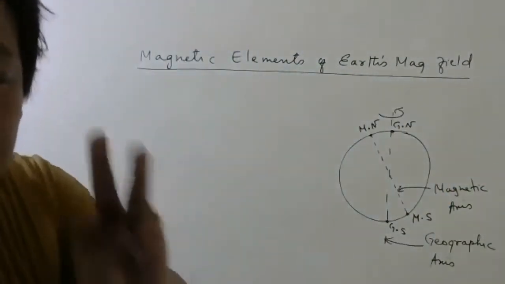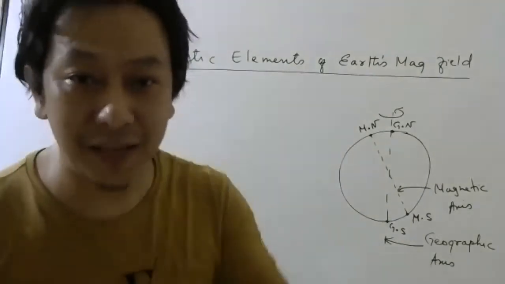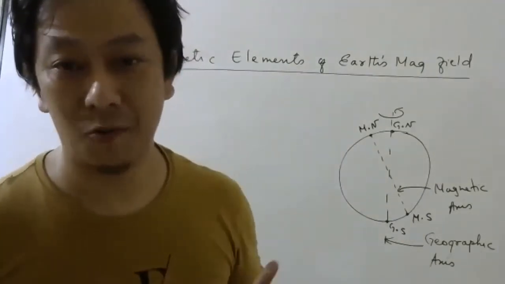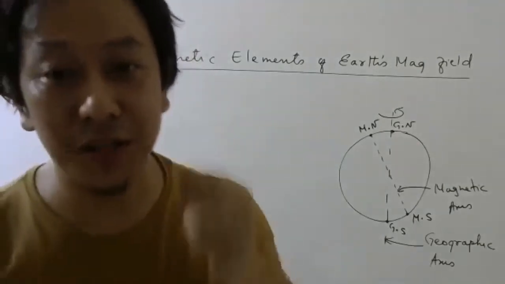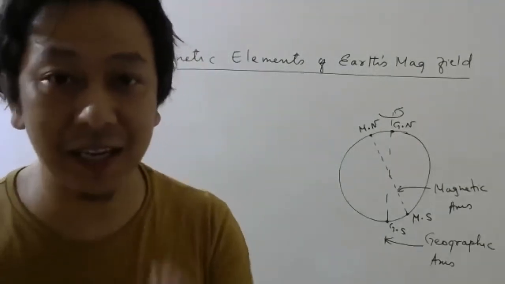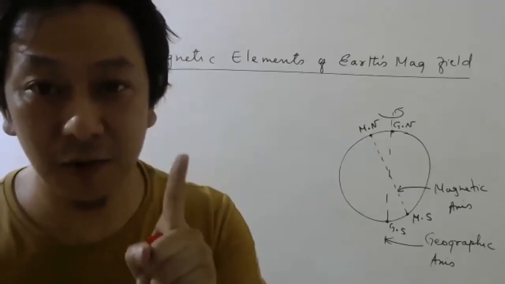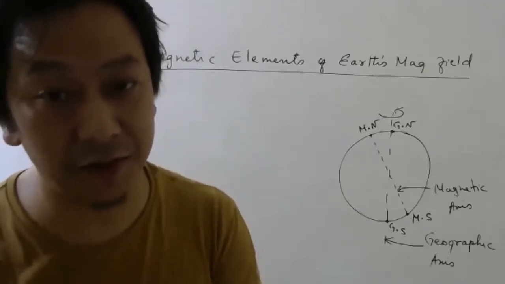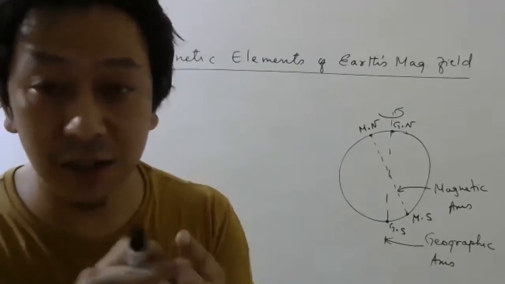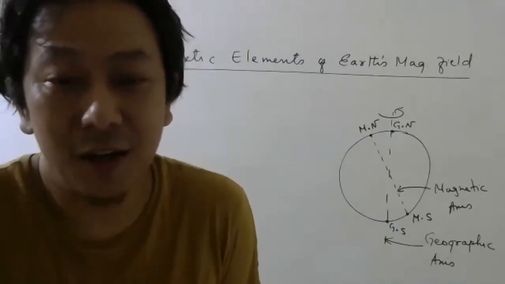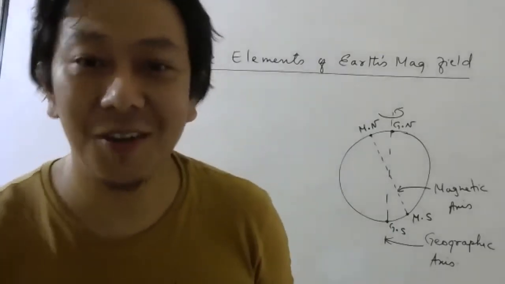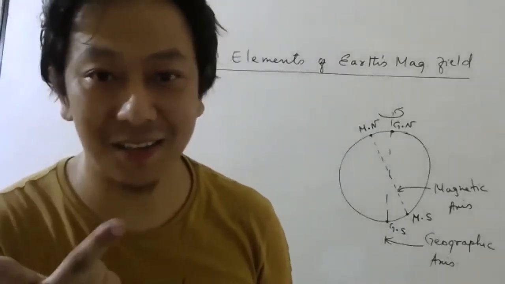Basically, these are 3 quantities which will describe the magnetic field at a given place. What are these 3 quantities used to describe magnetic field at a given place? One will give you the strength of the magnetic field. The other 2 will give you direction. Because magnetic field is what quantity? Vector quantity. So to know a vector, what you should know? Magnitude and direction. Agree or not?